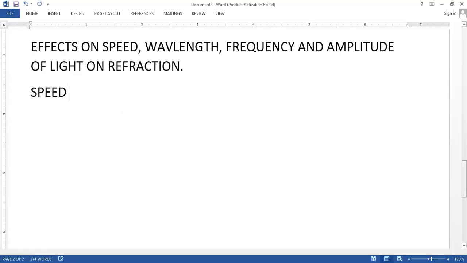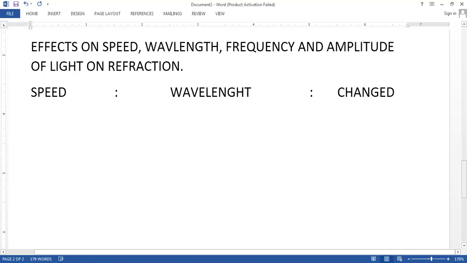So when we say speed, beta, basically what is speed? Speed is a parameter of wavelength. And does the speed change? Yes. So we write here: changes. During refraction, we find that the wavelength changes, which means the speed changes.